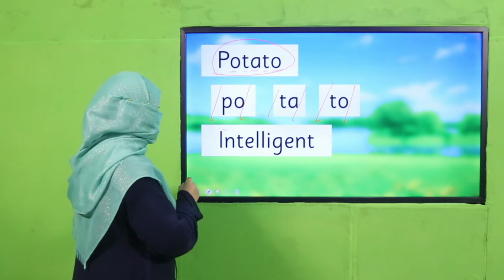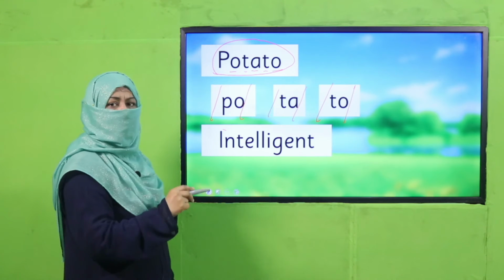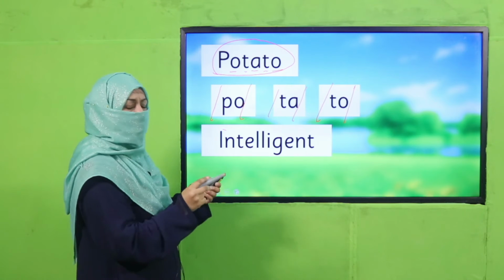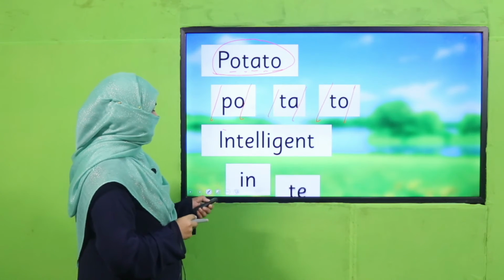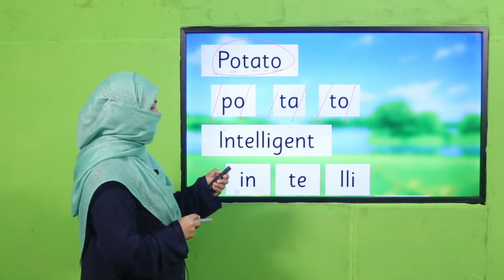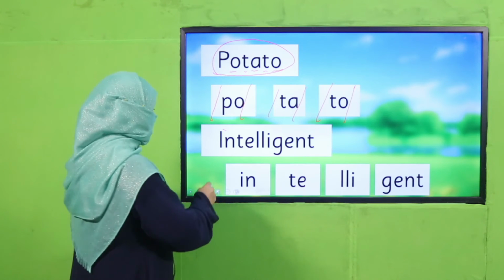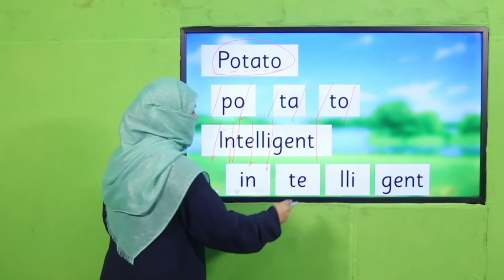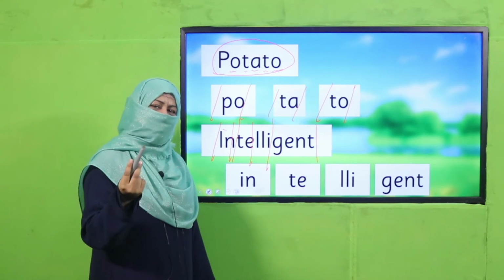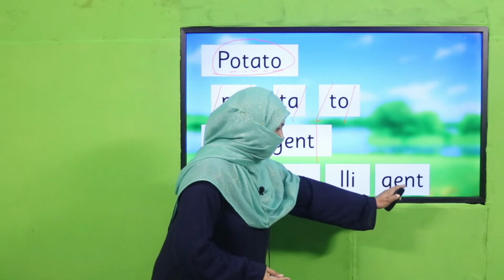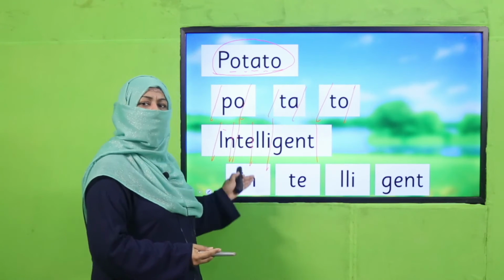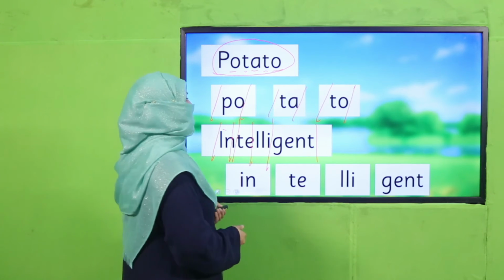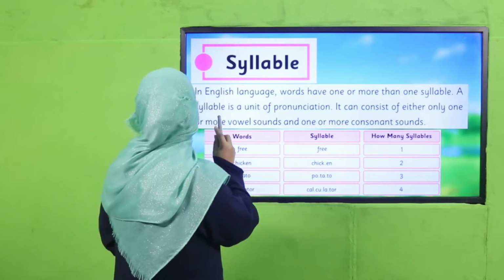Right? Clear? Okay, the next word is intelligent. Now you see, tell me how many syllables are there. Let's break it for every vowel sound: in, ta, li, gent. So, in, ta, li, gent. How many syllables are there? 4. Because we have separated each vowel sound in this one word. Are you clear? You got it? Good job. So, we are going to practice it from your book.